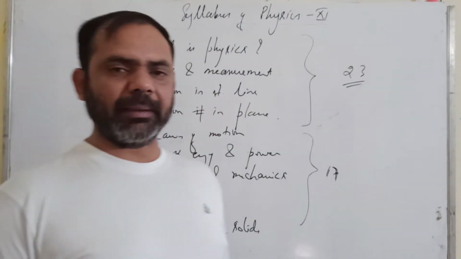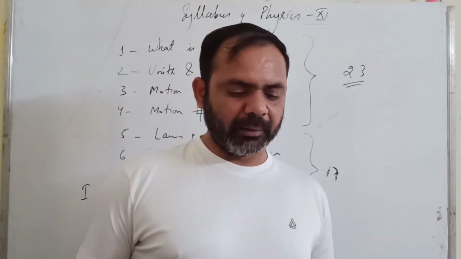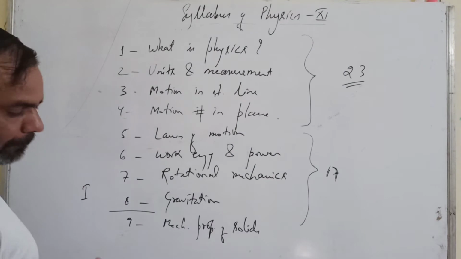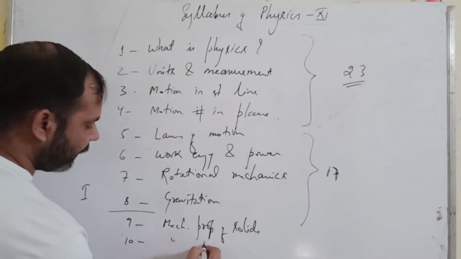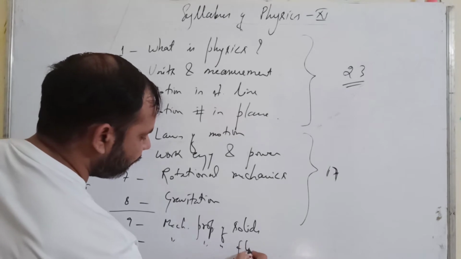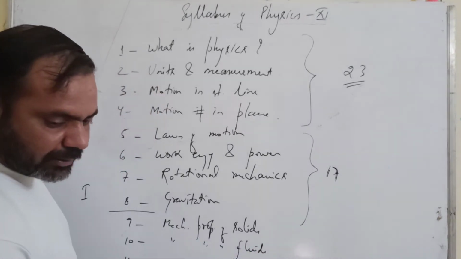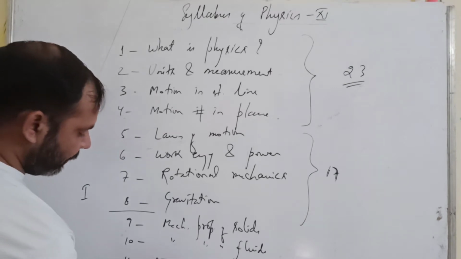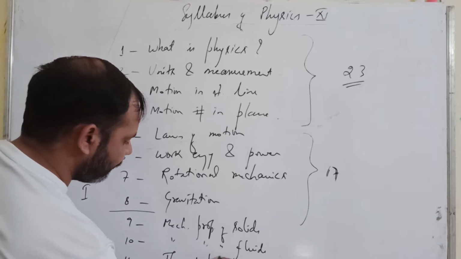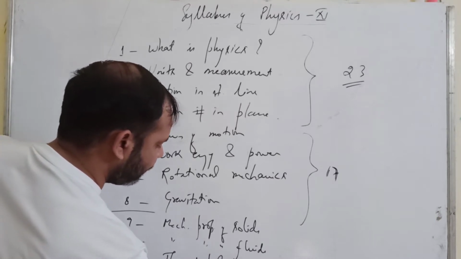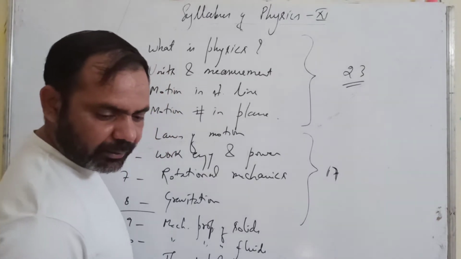From the 9th chapter your second part will start, the second book, and the chapters are mechanical properties of solids, then mechanical properties of fluids, and the 11th chapter is thermal properties of matter.